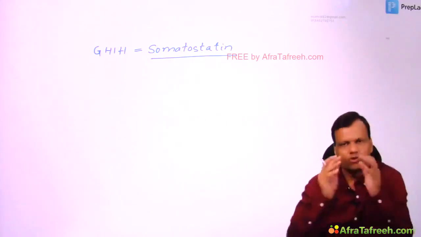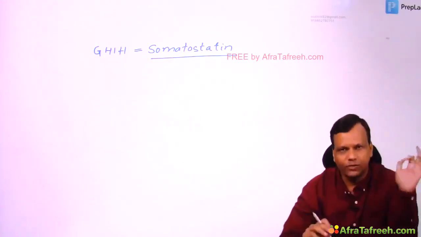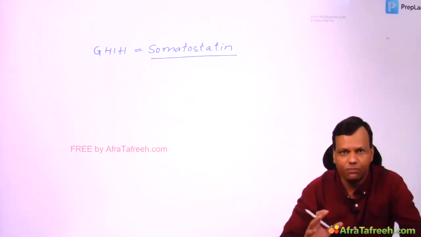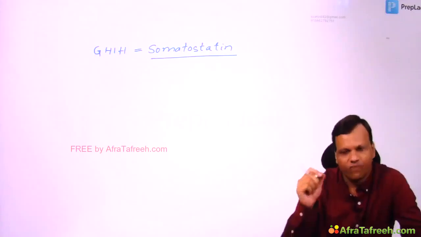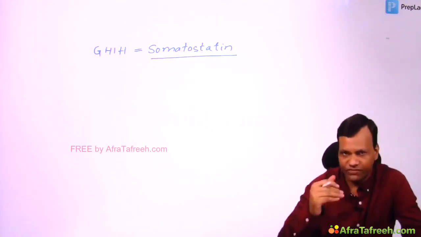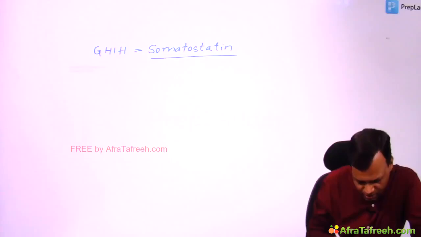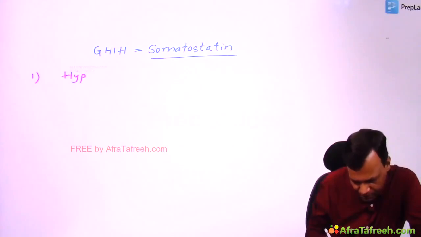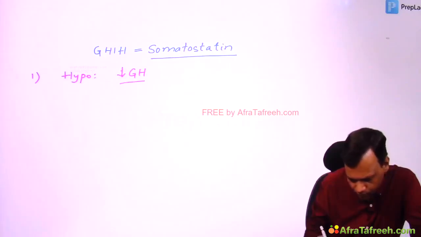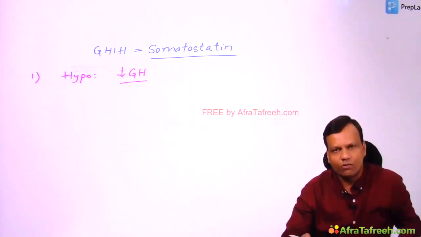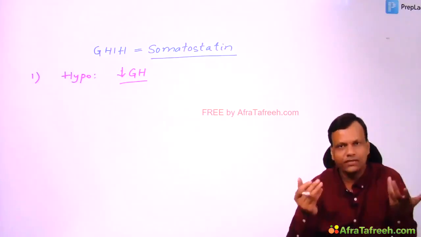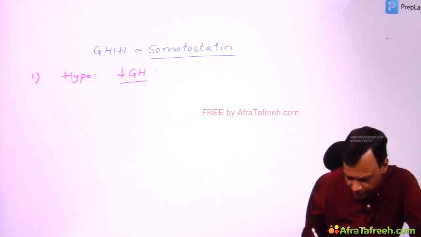Special to remember, somatostatin is secreted not only by the hypothalamus but also by many other parts of the body. So first of all, we will try to understand from where somatostatin is secreted, what is the normal physiological function and where we can use this. Somatostatin is secreted by the hypothalamus. What is the function? It decreases the release of growth hormone. So when it decreases the release of growth hormone, in which disease can we use it? When growth hormone is high, the condition is acromegaly. So we can use somatostatin for treatment of acromegaly.